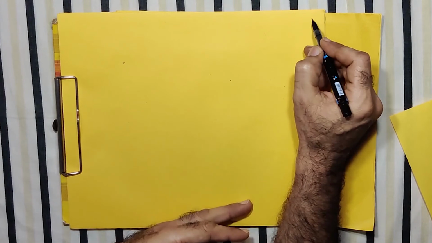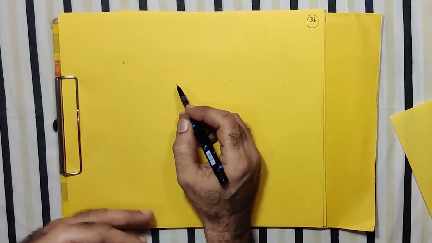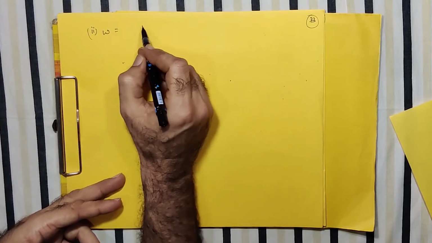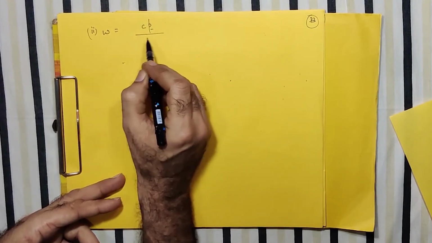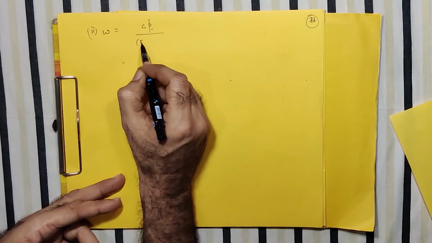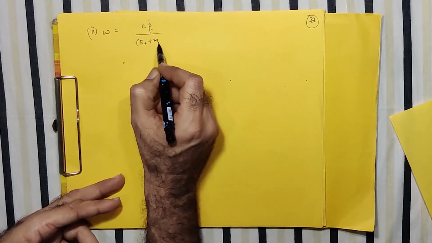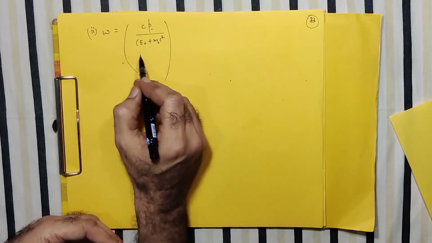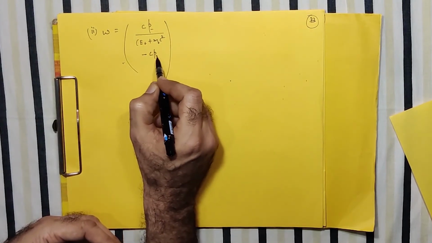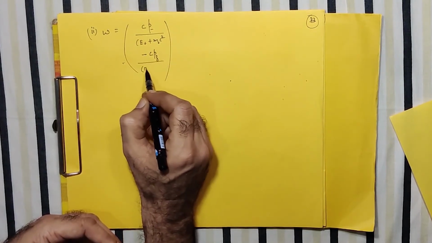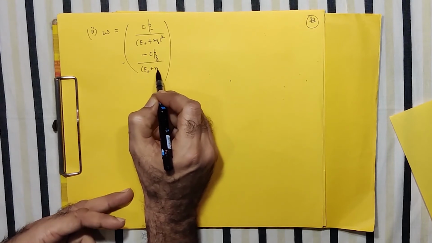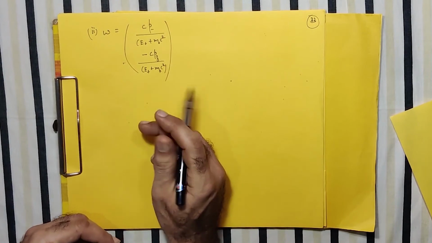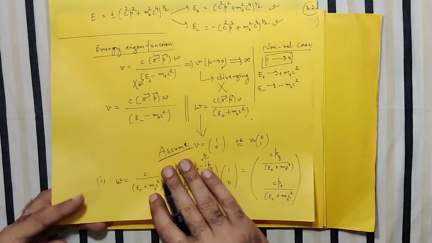Now if I go with 0, 1, then the second possibility for W that I get is C P minus, again with denominator E plus M0 C square, and the second element is minus C Pz over E plus M0 C square. These are the 4 solutions now possible.